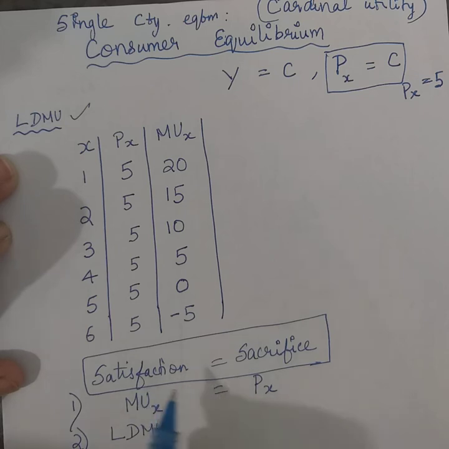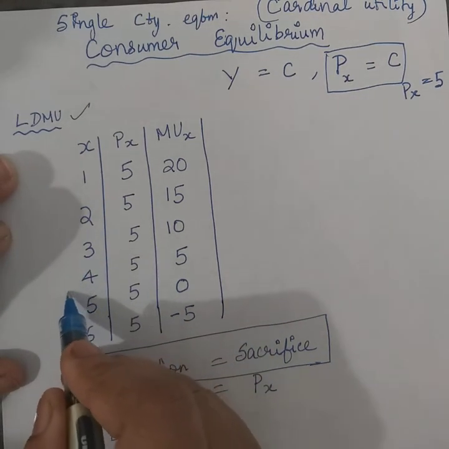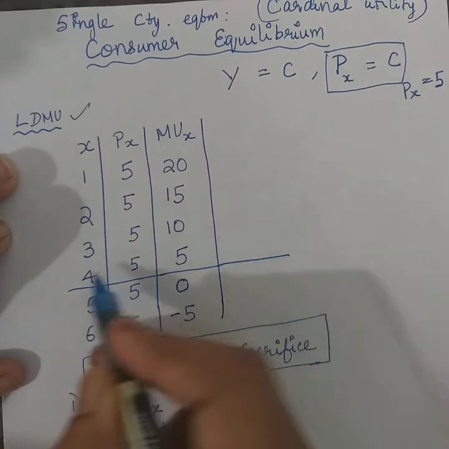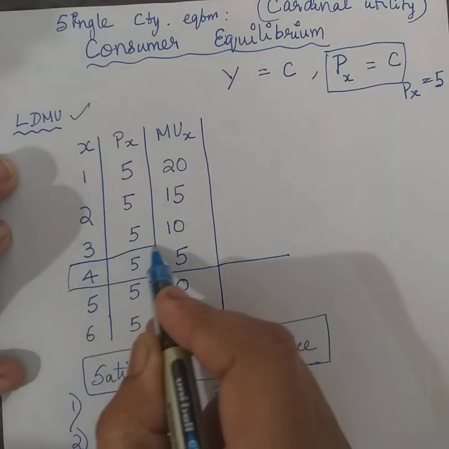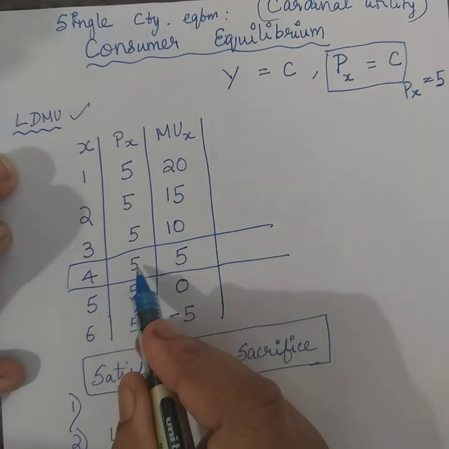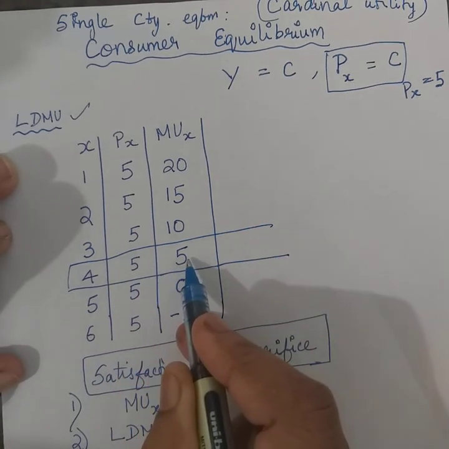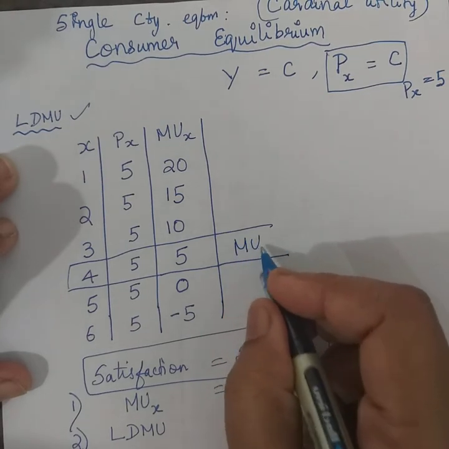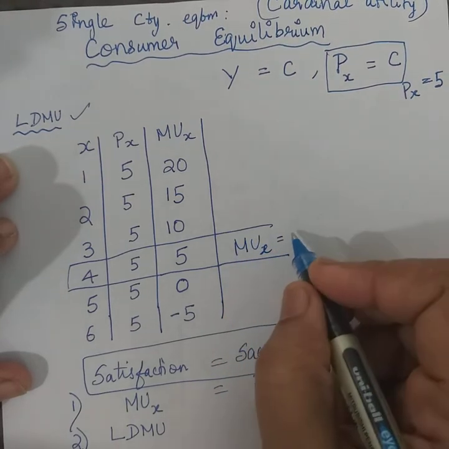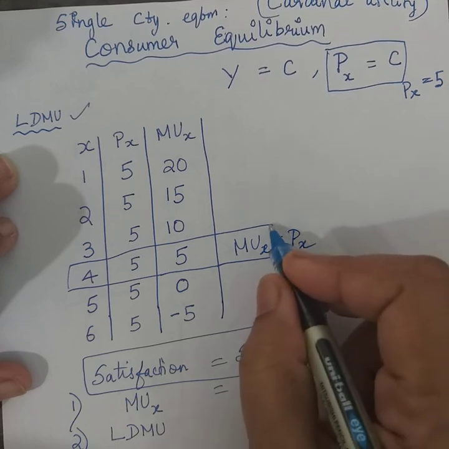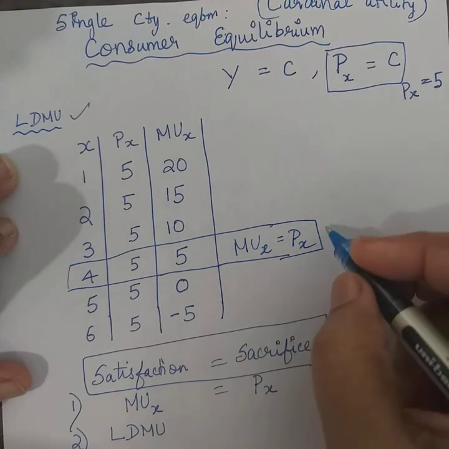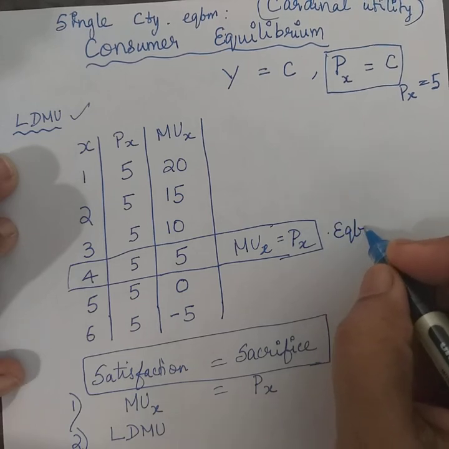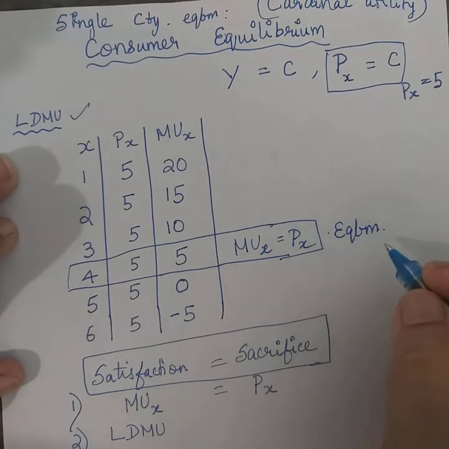So in this table, if you see, it is when the consumer is buying 4 units of the product that the satisfaction is equal to the sacrifice, or in other words, the marginal utility of the product X is equal to the price of the product X. Now, how come this is the equilibrium point? How can we say this is the only equilibrium point?